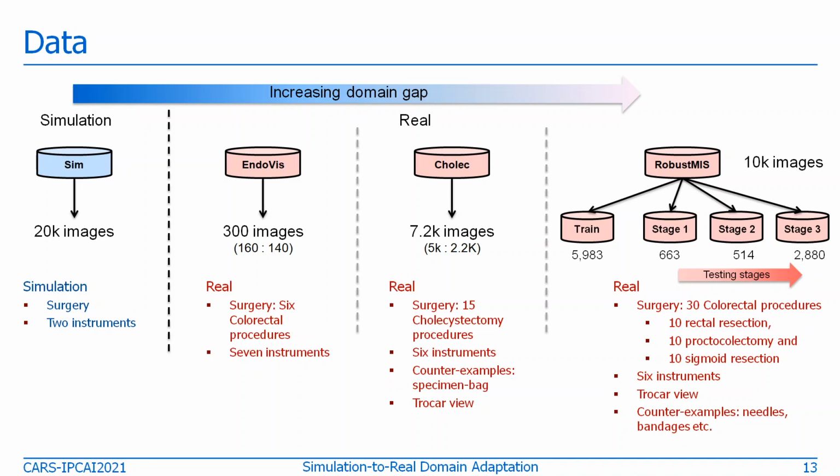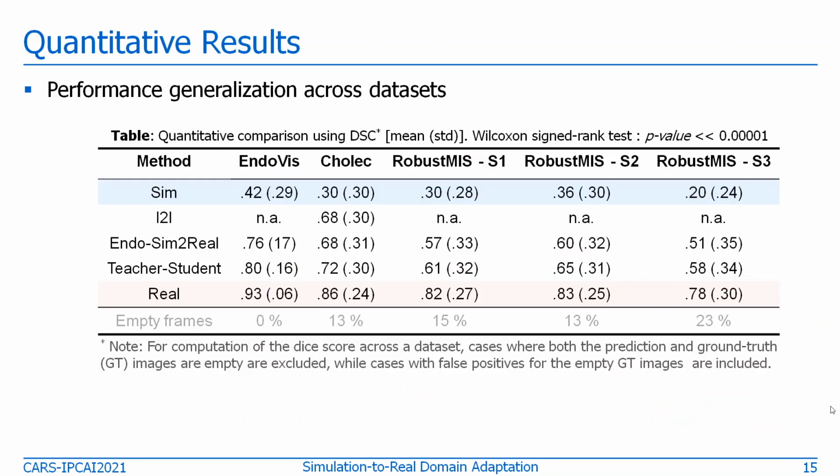These conditions together make the domain go apart from simulation. It is important to note that the domain gap not only changes from simulation to EndoVis to CholecSeg, but also across 3 datasets from the Robust-MIS, which have different colorectal procedures at different stages.